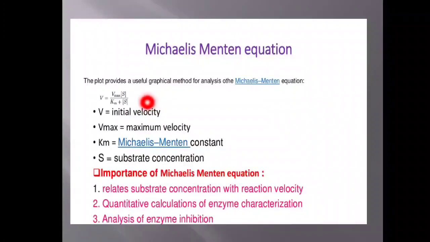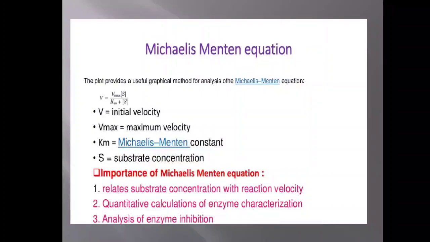We have the derivation of this equation also. Let us not bother much about the derivation, where V is the initial velocity, V maximum is the maximum velocity, Km is the Michaelis Menten constant, and S is the substrate concentration. I importantly stress the significance of this Michaelis Menten equation. It relates substrate concentration with the velocity of the chemical reaction, it gives quantitative calculation of enzyme characterization, and it is also helpful to analyze the enzyme inhibition.